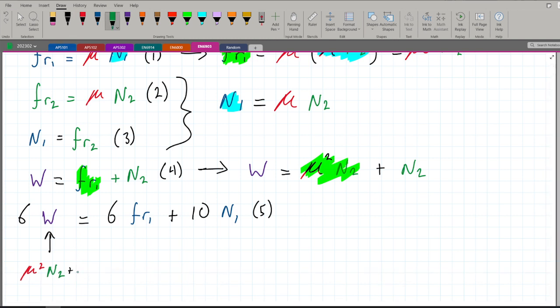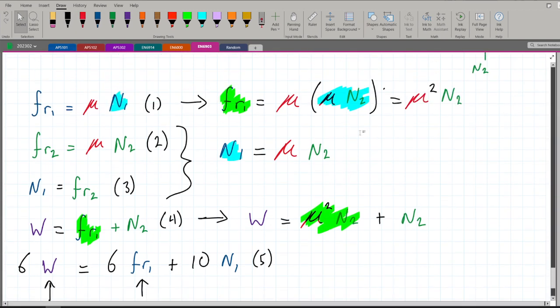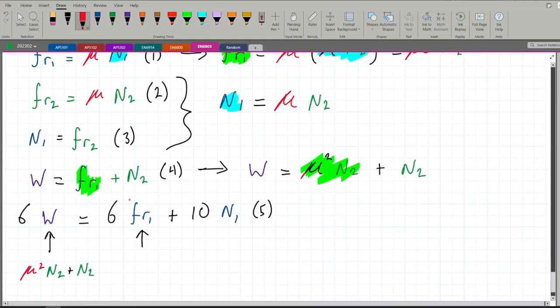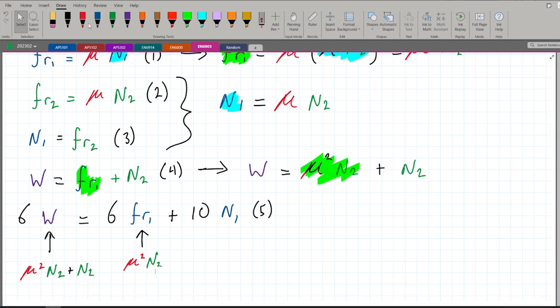That's what we're going to substitute for this W. For this FR, we're going to substitute this first equation, which is just mu squared N2. And N1 is just mu N2.